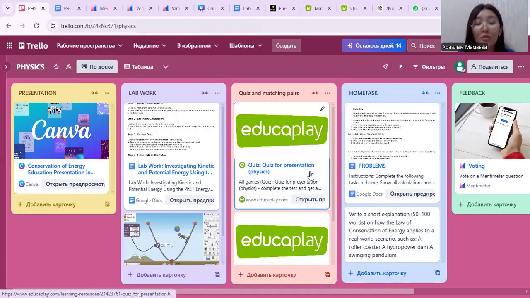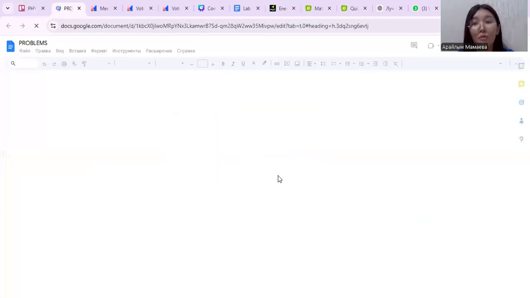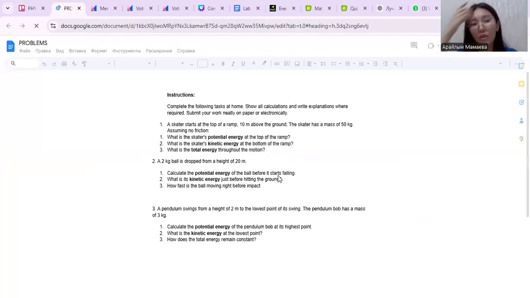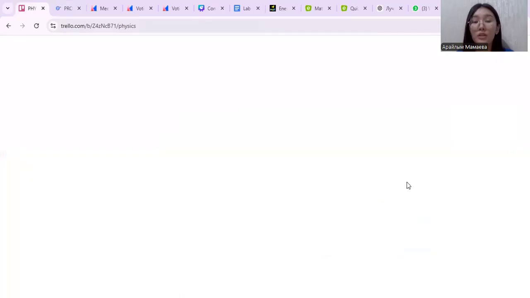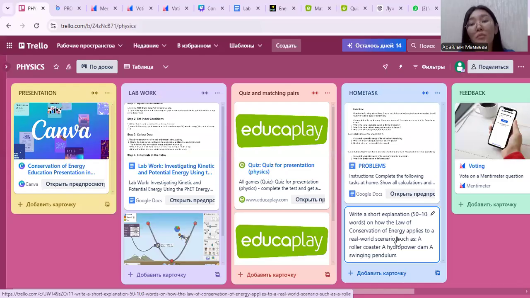For homework, I'd like you to solve these three problems. Complete the following tasks at home, show all calculations and the right explanation where required, and submit your work on paper and electronically. The second homework task is an explanation of how the law of conservation applies to real-world scenarios such as a roller coaster, a Boulder Dam, a swing pendulum.